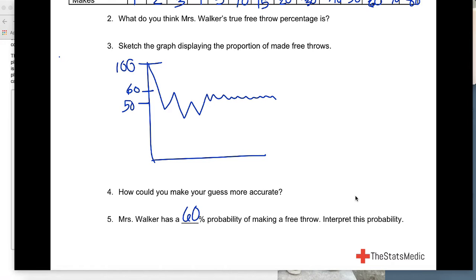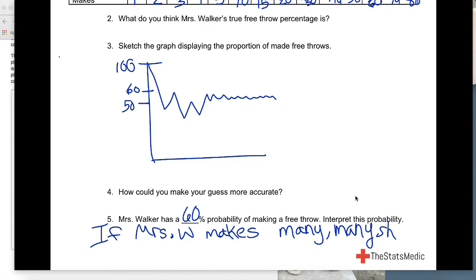So, here we go. We will want to say, if Mrs. Walker makes many, many shots, just to say if we do this on an extreme or large level, about 60% of them will be made.